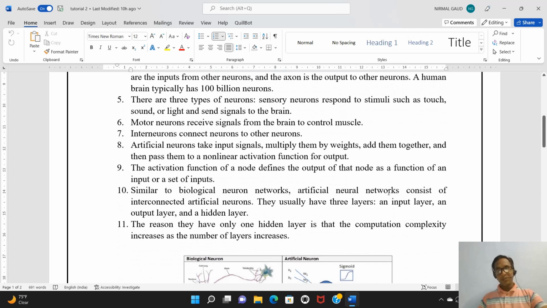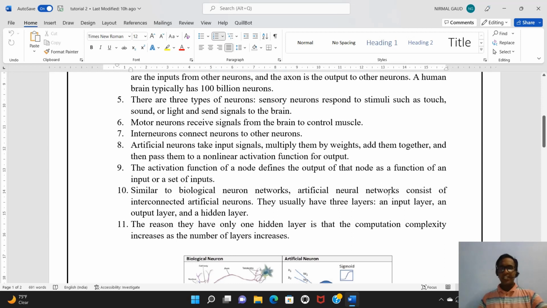So, what does this activation function mean? The activation function defines the output of that particular node, and it is generally a non-linear function. It is a function of an input, or it can be a set of inputs also. Again, similar to the biological neuron, we have ANN, that is, artificial neural network.